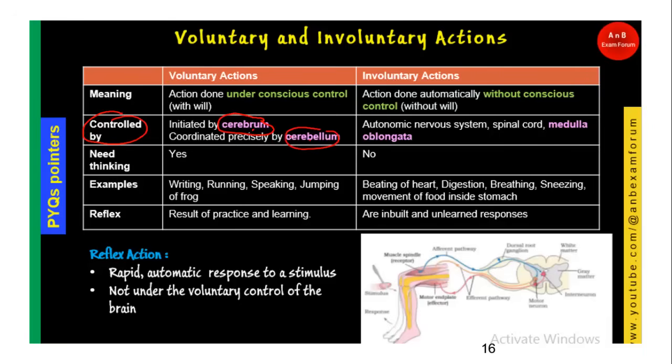And for involuntary actions, which can be done without will, medulla is the responsible part. Involuntary actions like beating of heart, digestion, breathing, sneezing and movement of food inside the stomach. Okay,